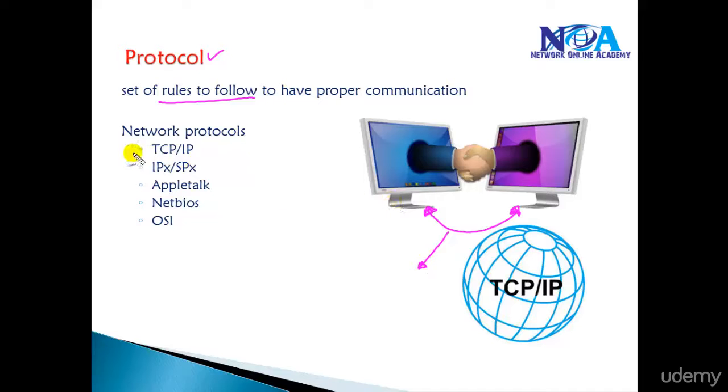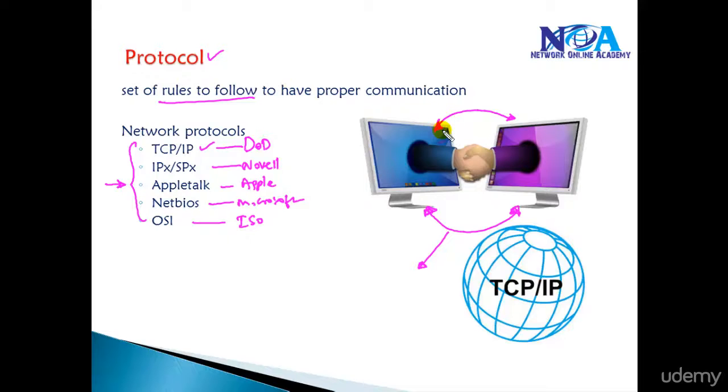Now, in order to have a communication, we can have different protocols. Like we have the TCP/IP protocol, which the Department of Defense developed, and then the IPX/SPX protocol developed by Novell, and Apple machines developed their own protocols for communication, NetBIOS developed by Microsoft, and then OSI by the ISO organization. Initially everyone developed their own protocols, and in a simple way I can represent these protocols as a language used by devices to talk to each other. Everyone had their own language or own protocol set for communication.